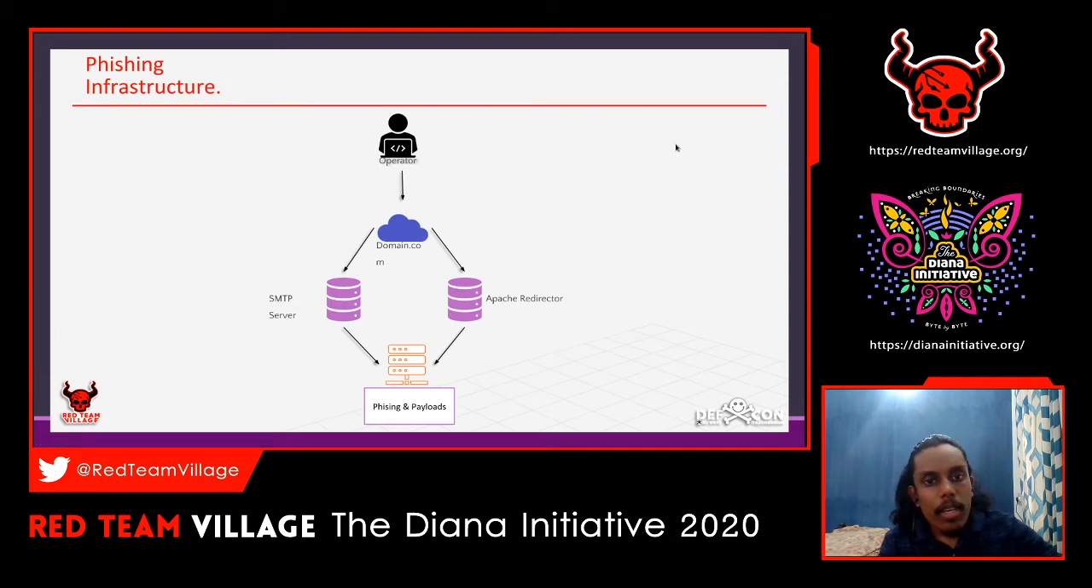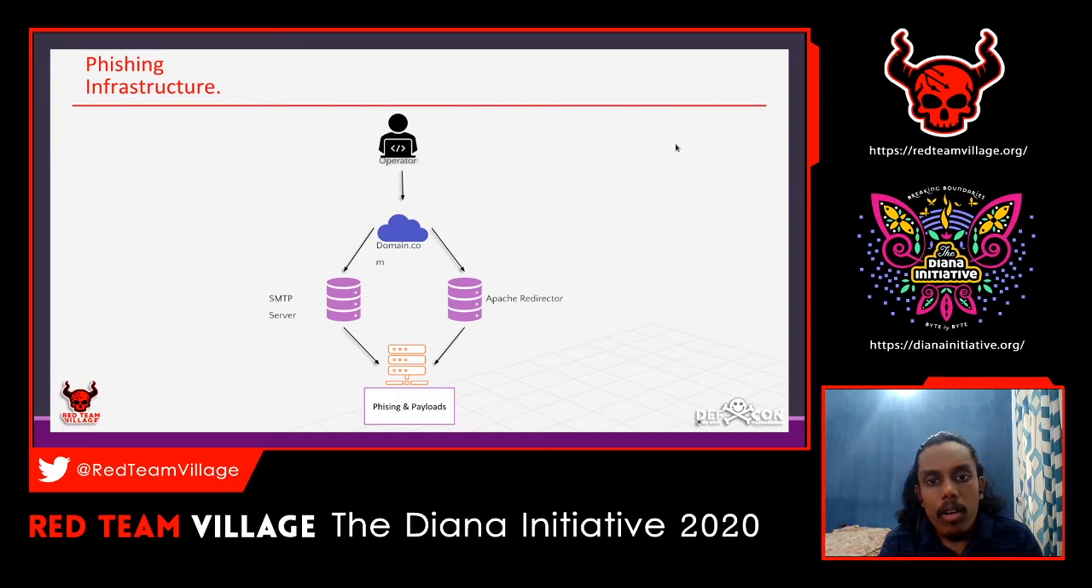So moving to the next one, this is an example phishing infrastructure. It doesn't have any C2, the command and control servers and that kind of thing. I just made this for my purpose, again for the demo or for this session. I have created this particular infrastructure.